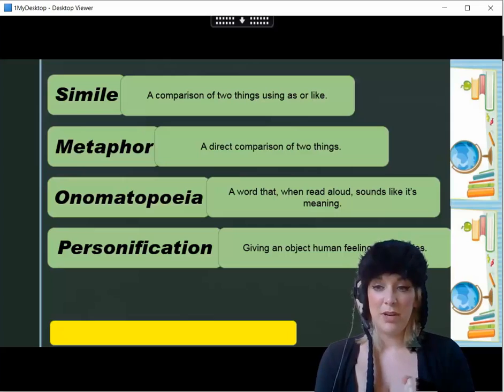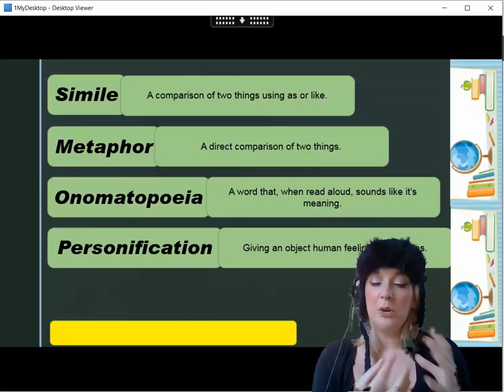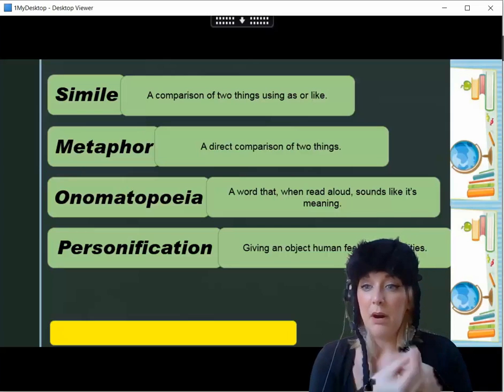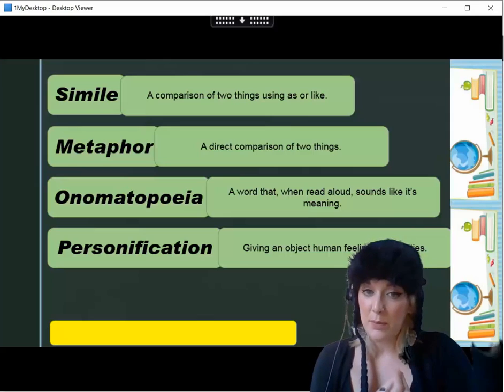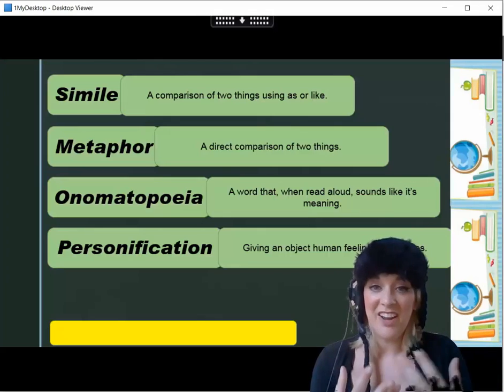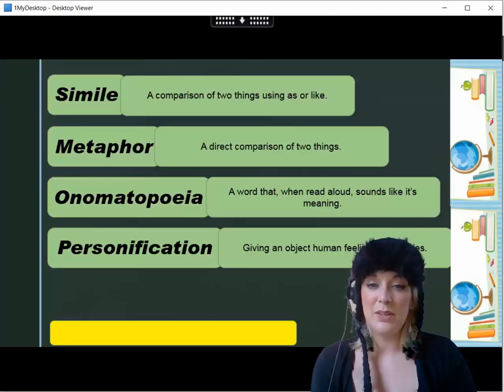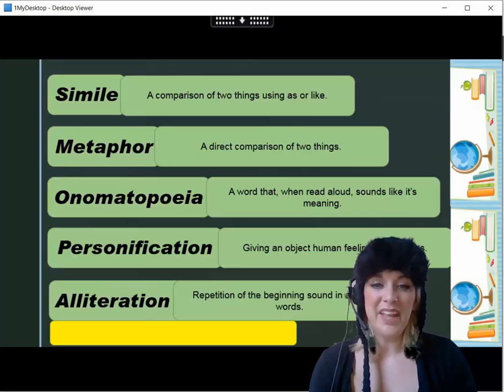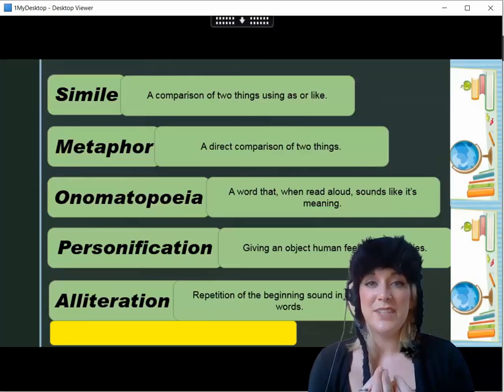So if we're doing it for an animal poem, the objects are likely to be parts of the animal. So it might be what are the ears doing, or what's the tail doing, or the eyes, or the mouth. So the objects are like the parts of the animal. And then alliteration, so that repetition of the same sound at the start of words.